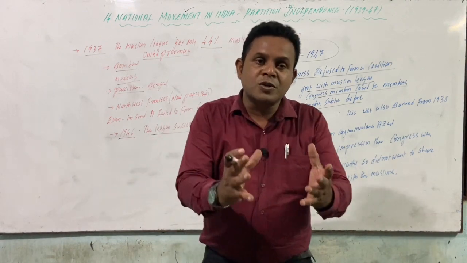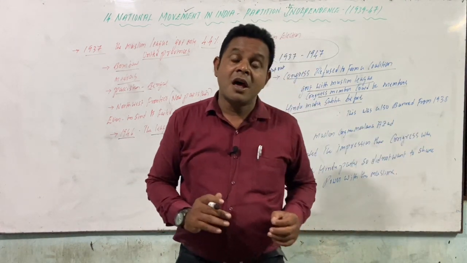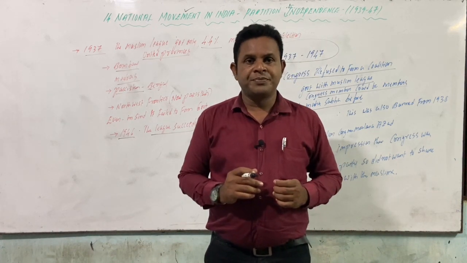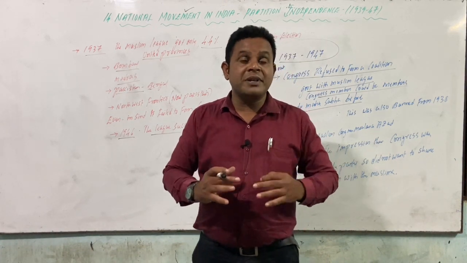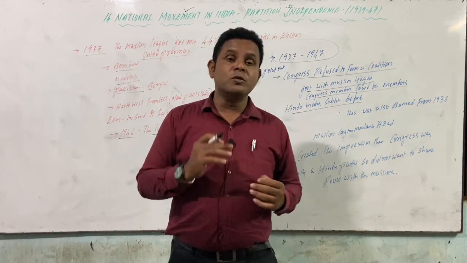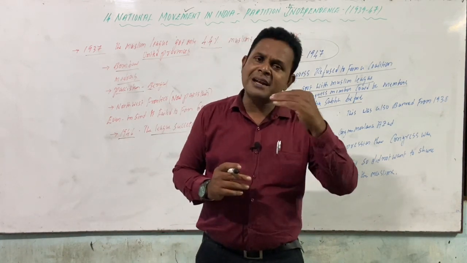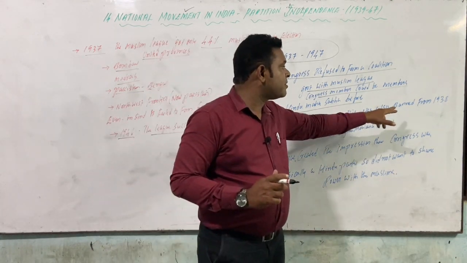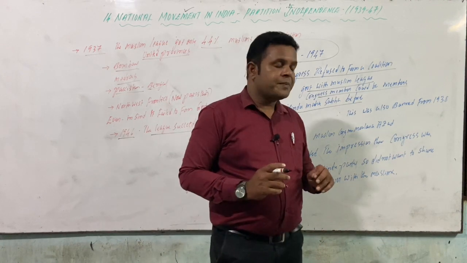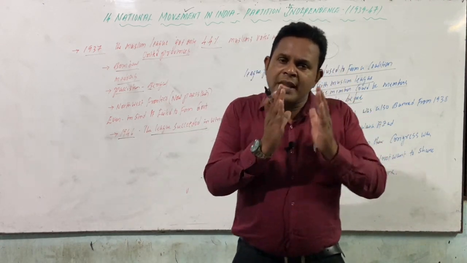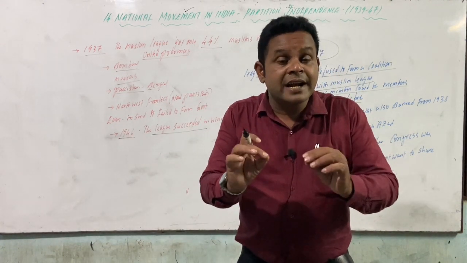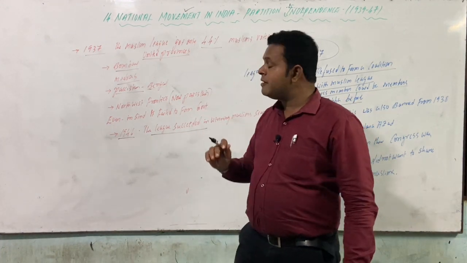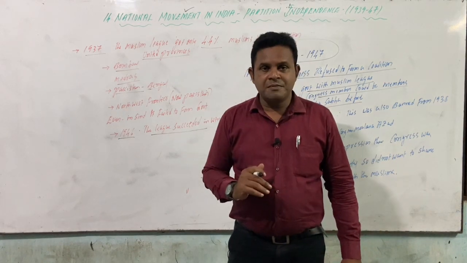When we came and asked you in 1937, you refused. But now you are coming and asking to join us. How is it possible? A give and take policy should be there, but when they came and asked, Congress refused. They did not permit it. They banned it strictly, and this was also banned from 1938. So in the decade 1937 to 47, various things happened. In the initial stage they were weak, but coming to 1946, they got a majority.